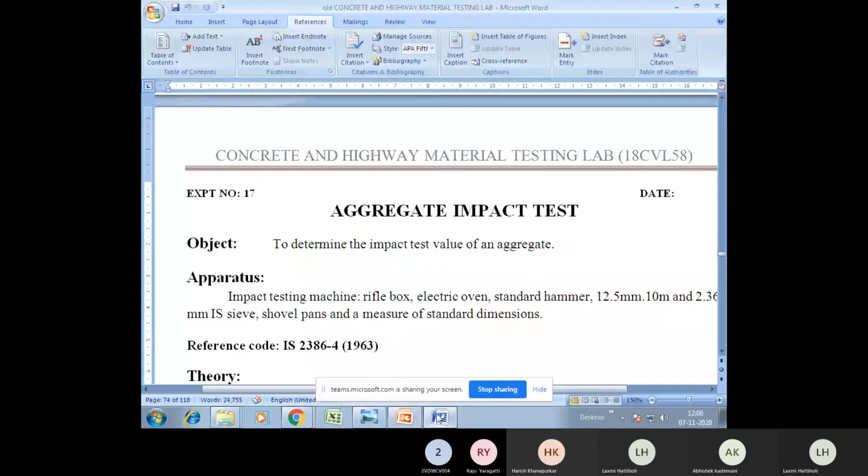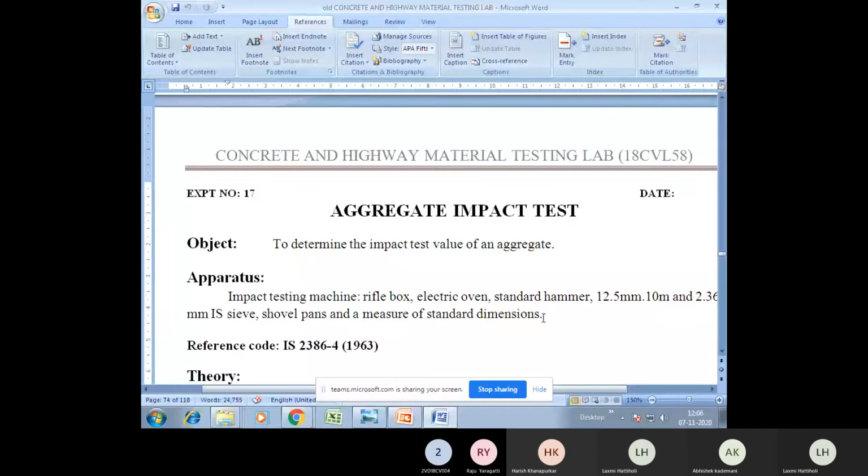Is this manual visible to you? Yes, ma'am. Aggregate impact test. The manual is visible to you? Yes, ma'am.